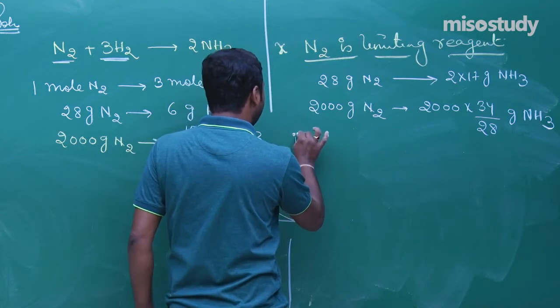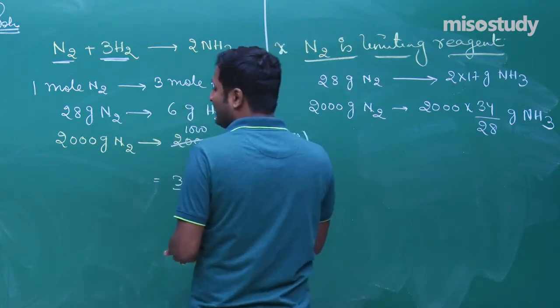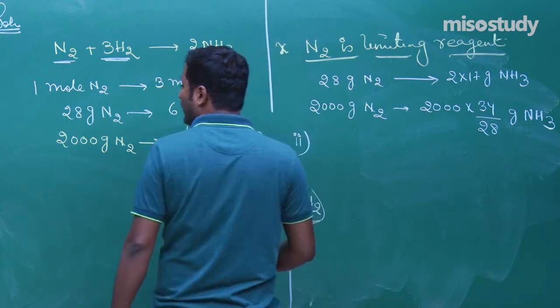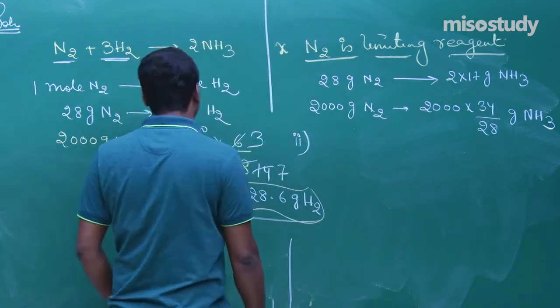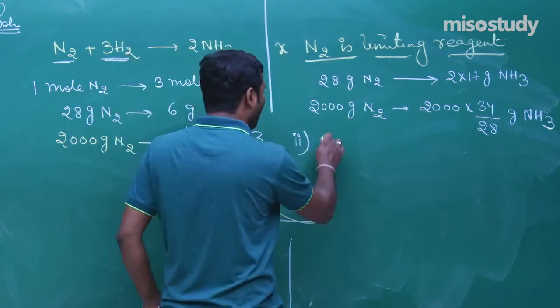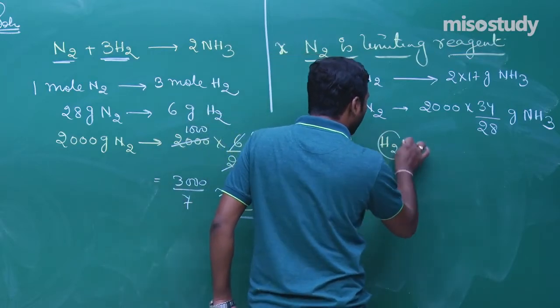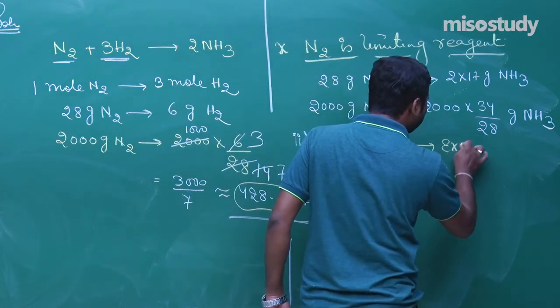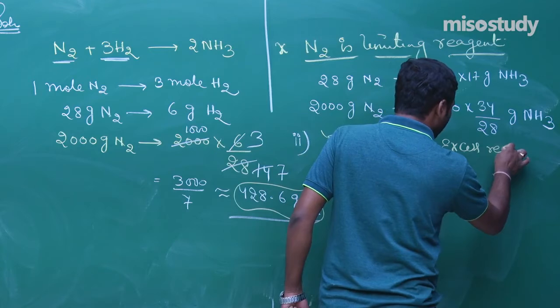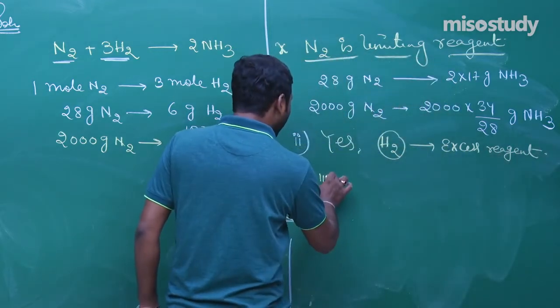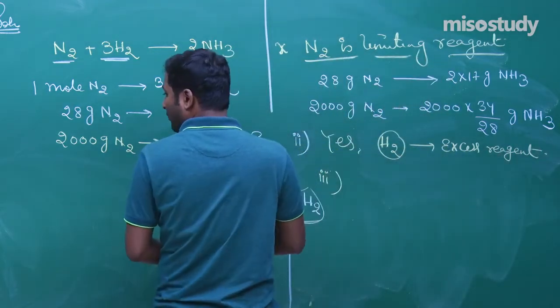Now the next one is: if yes, which one and what would be its mass? That is, will any of the two reactants remain unreacted? Yes. Which one will remain unreacted? That is H2, because it is the excess reagent. Clear to you? So what would be its mass?